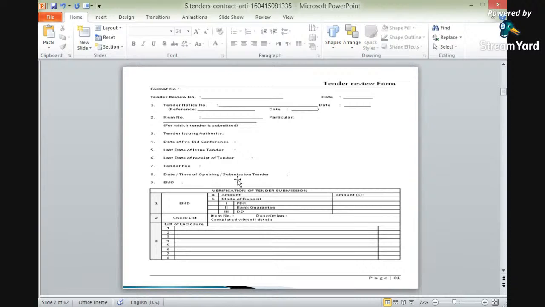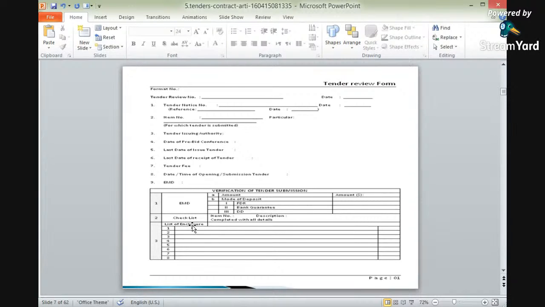Whereas date, time of opening and submission of tender is to be mentioned. Earnest money deposit, EMD, is to be mentioned along with the earnest money deposit. Here again there are some things to be taken care of: the amount, and the mode of deposit, FDR, bank guarantee, or whether it is in DD form. So it is to be written here.